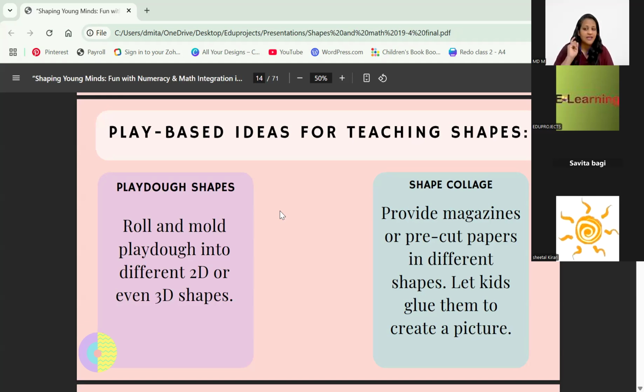I have put in a picture somewhere. I'll show you what we had done also. Shape collage: give them pre-cut papers, like colorful magazines, newspapers. You don't need to go and have specially colored papers for that. Leftover gift wrapping paper, any paper that is left, just cut it into shapes and tell them to stick it inside a picture, like a mosaic kind of thing. It's there, I'll show you.